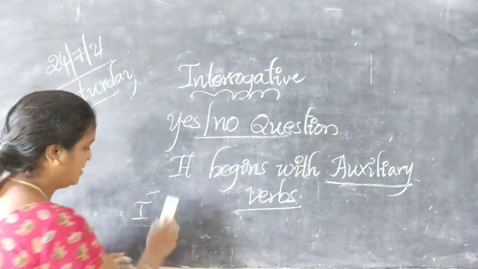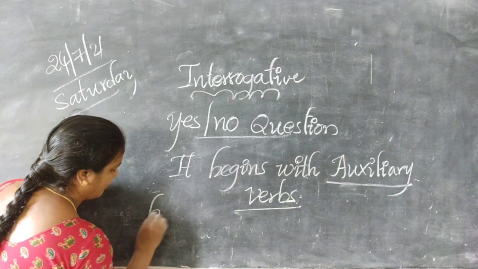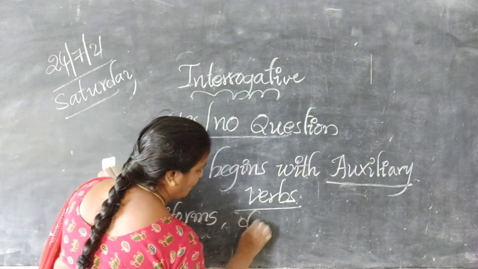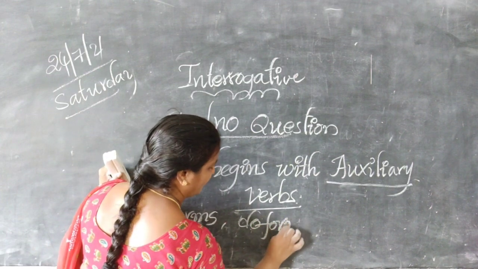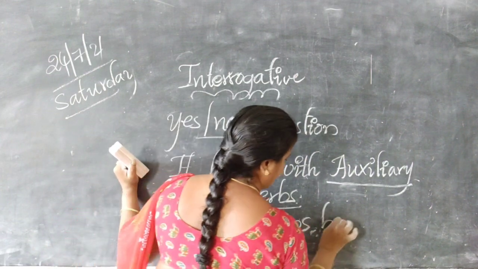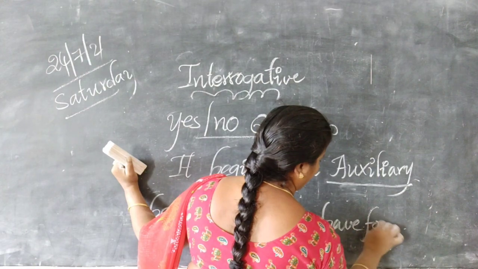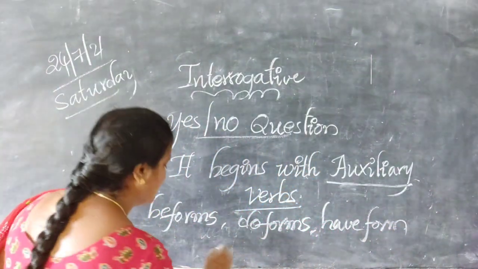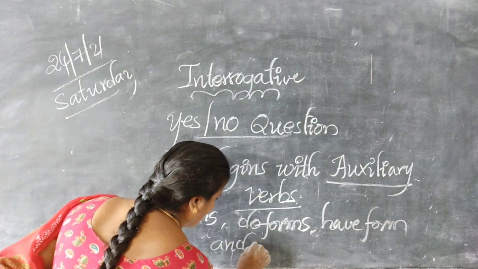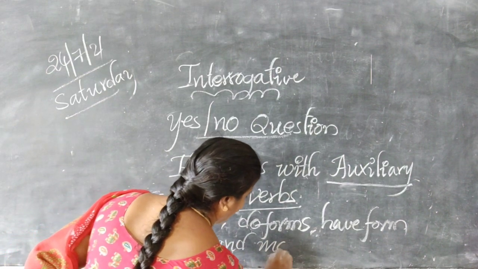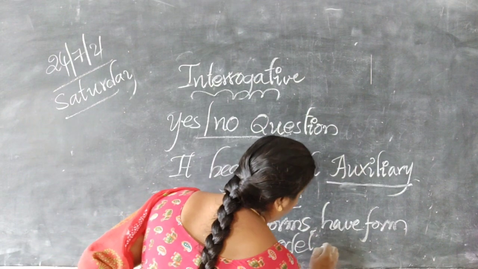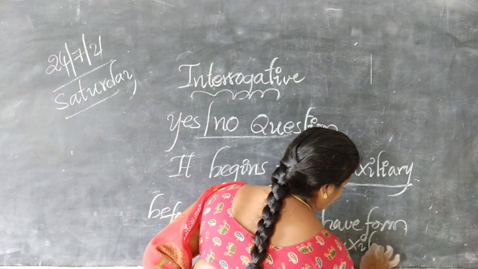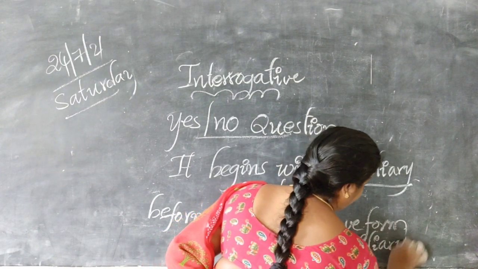Be forms, do forms, have forms, and modal auxiliary verbs.